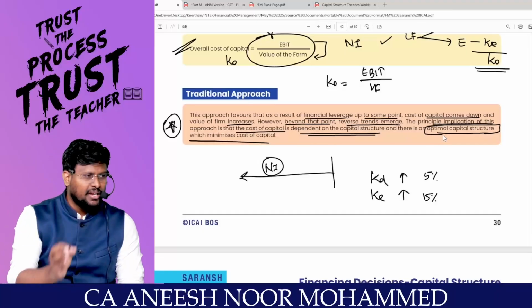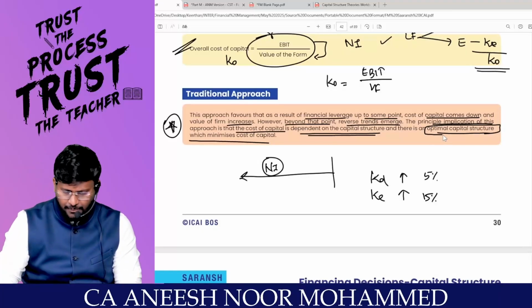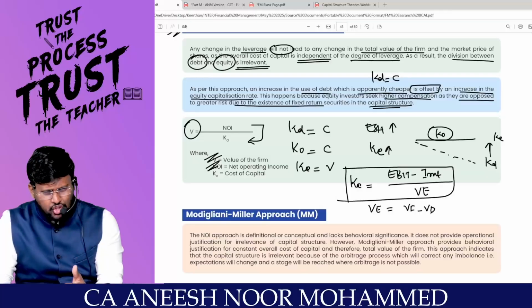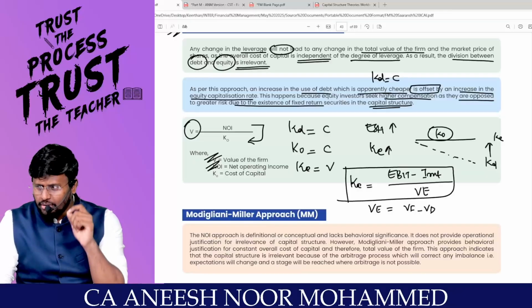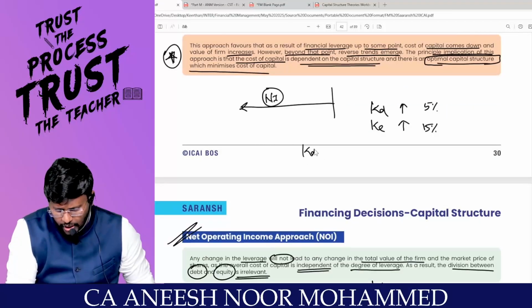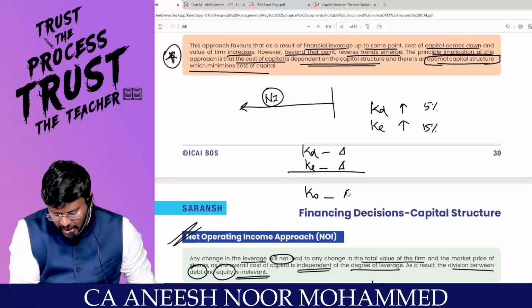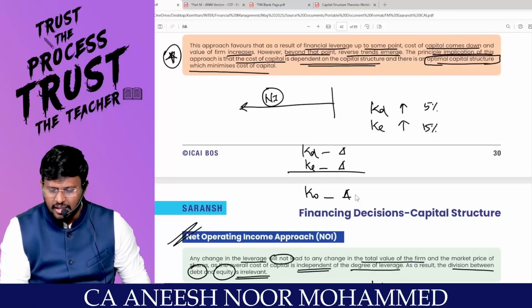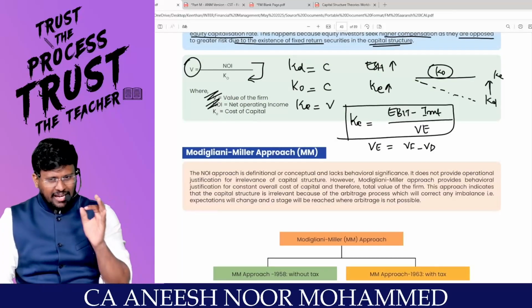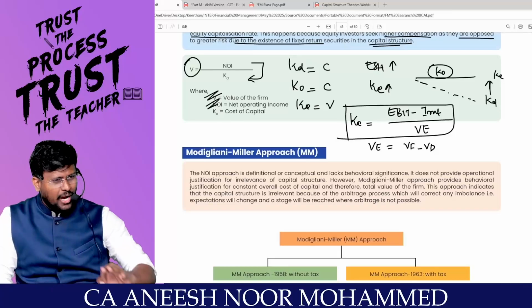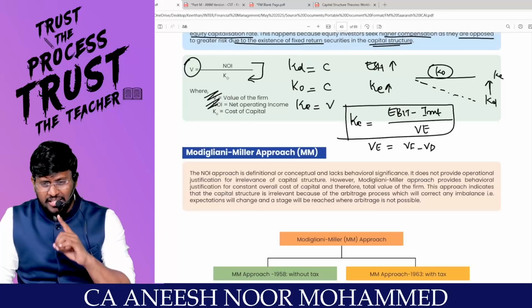Under NI and under NOI, you won't have an optimum capital structure. Can you proceed, sir? So what the traditional approach is saying is that KD will change, KE will change. If both change, automatically KO will change. This is what the theory is called, the traditional approach. Are you with me? So NI is a theory of relevance, NOI is a theory of irrelevance, and the traditional is a theory of relevance.